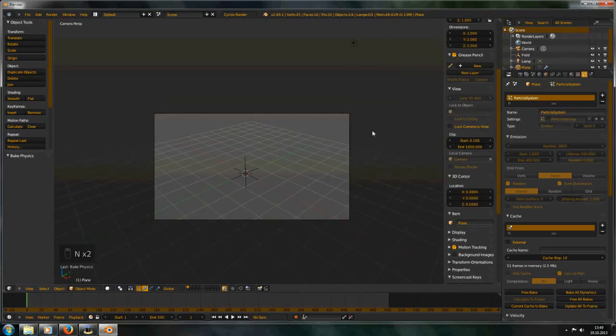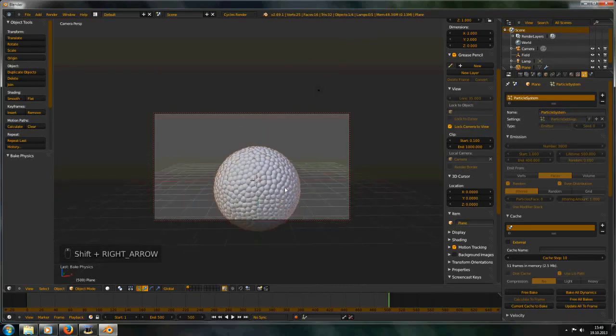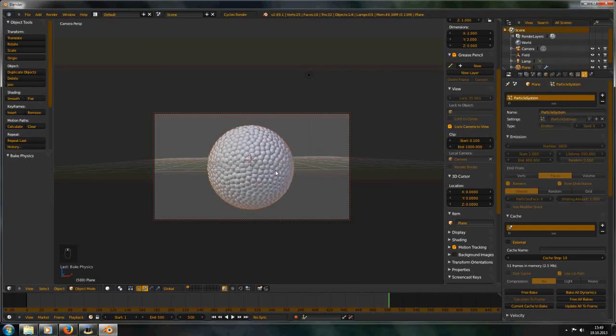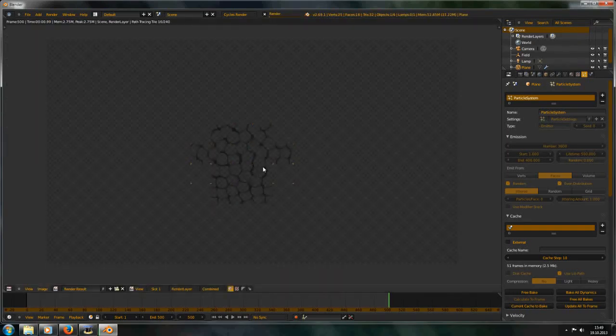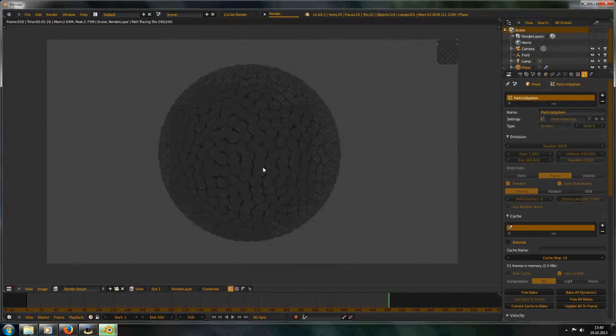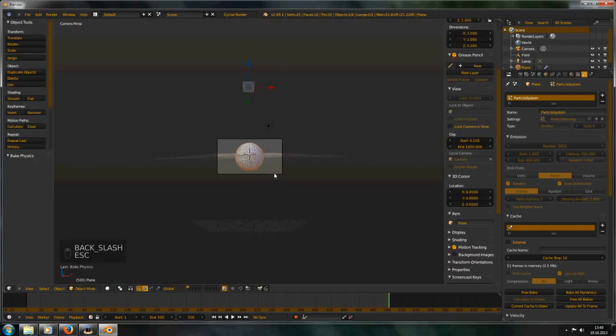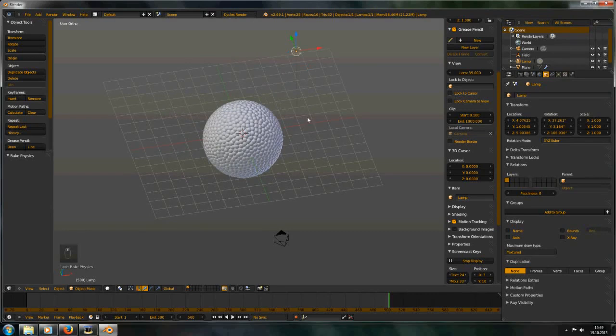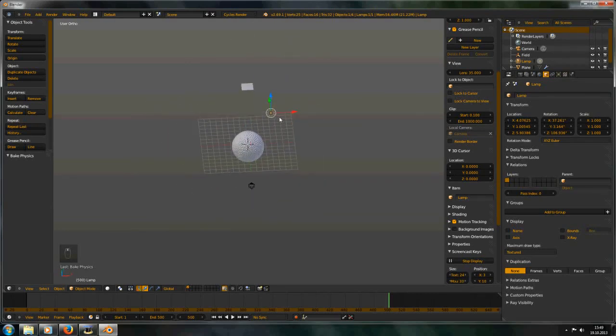Let's press N to get this panel and lock camera to view, so we can set this to a nice position. Yeah. And if you press F12, you see there's no lighting. We have one point light here, but that's not enough for this scene.